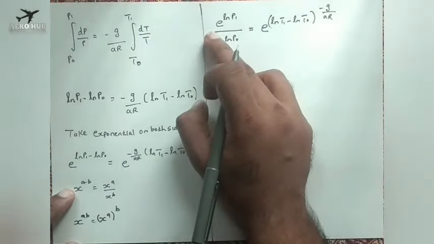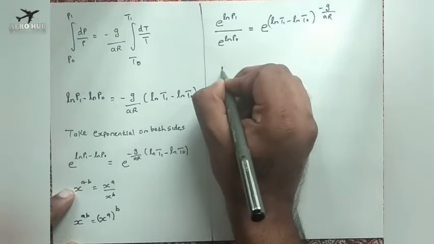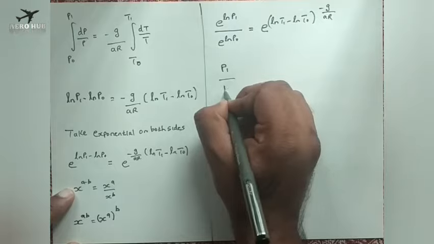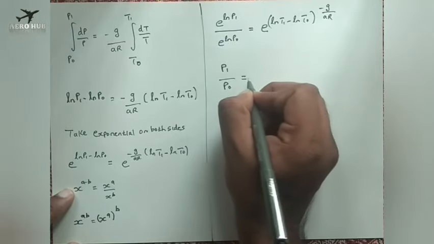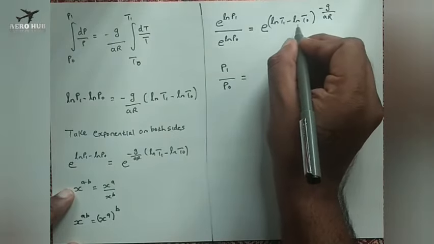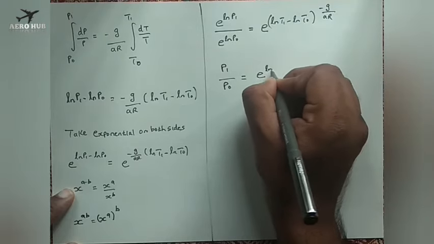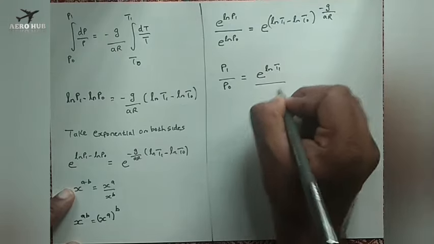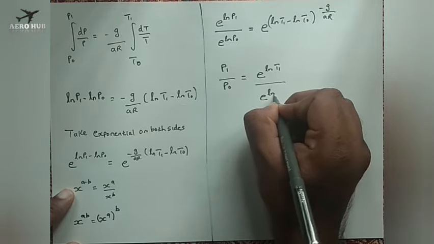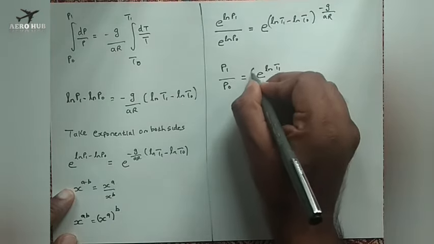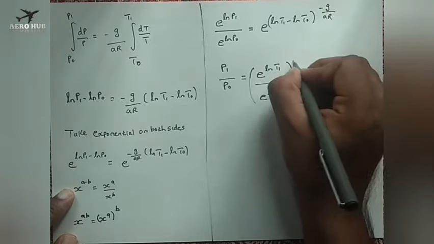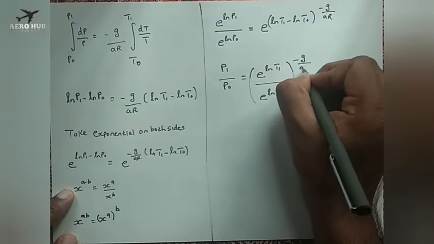Okay, so e power ln p1 will be p1 by p naught is equal to, we have the same term here, that will be e power ln t1 by e power ln t naught, the whole power minus g by ar.